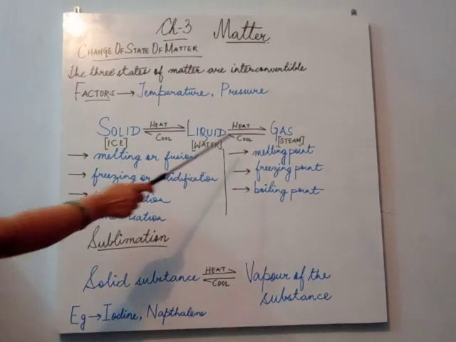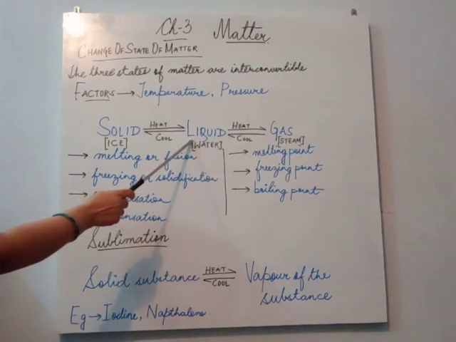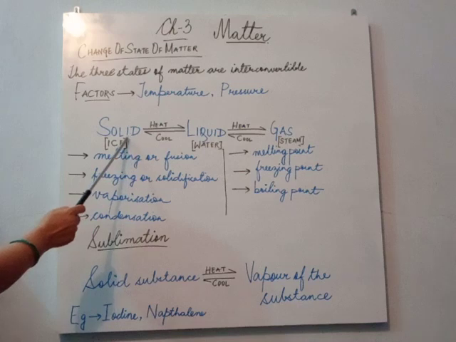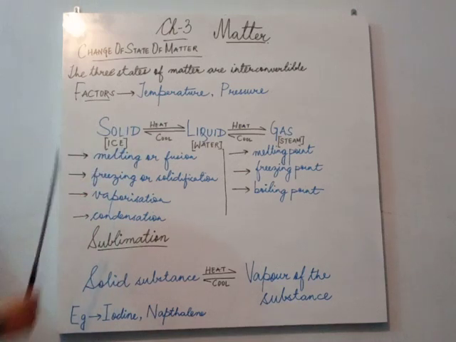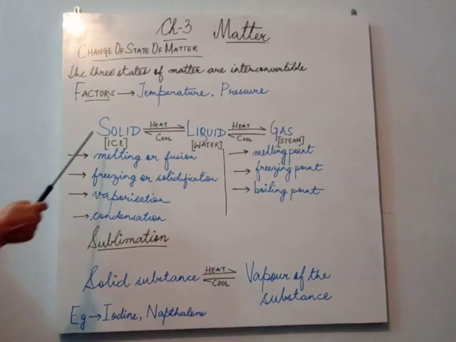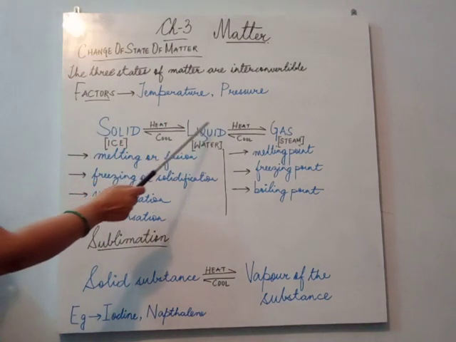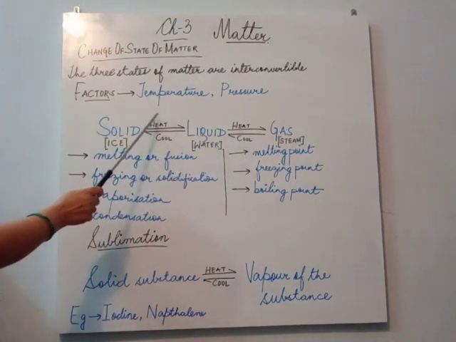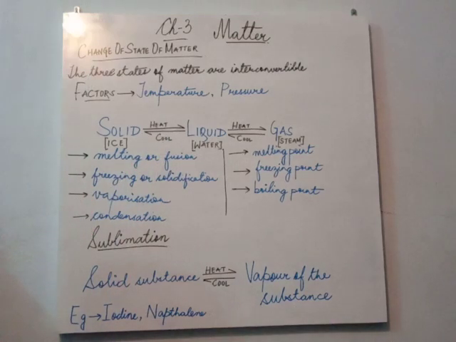And steam on cooling gives water. Water is a liquid state, and again water on further cooling gives ice. That is the solid state of matter. So we can change one state of matter into another either by heating or cooling. This is called interconversion of three states of matter.